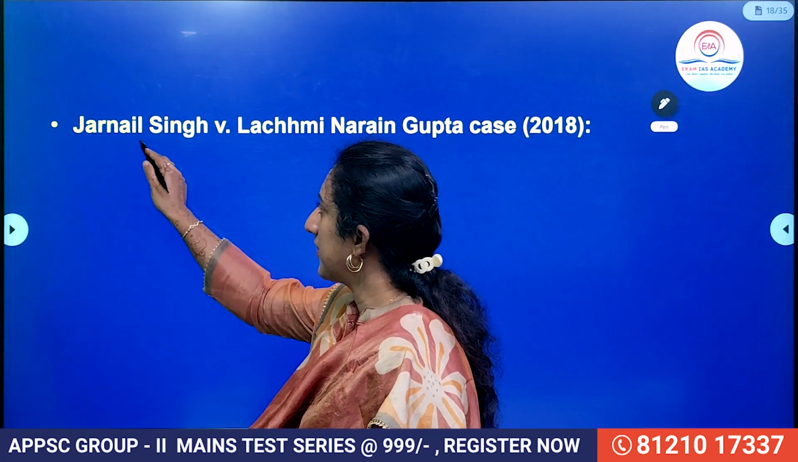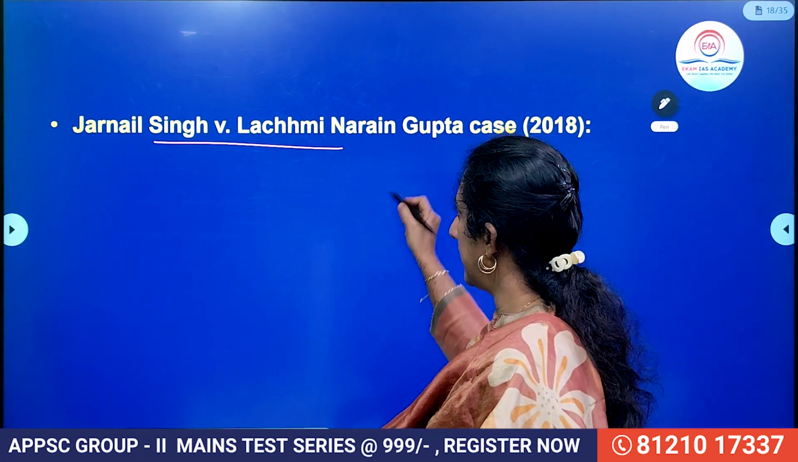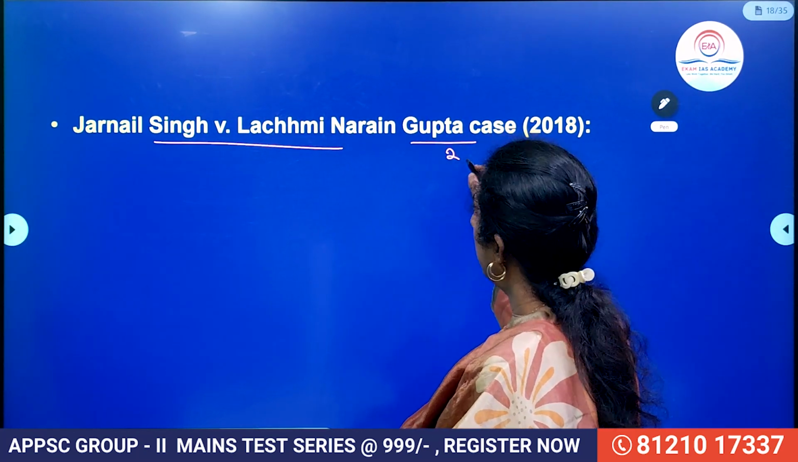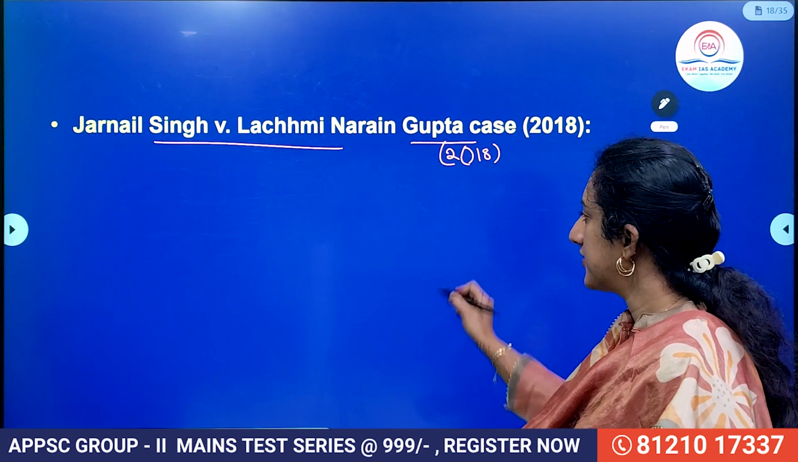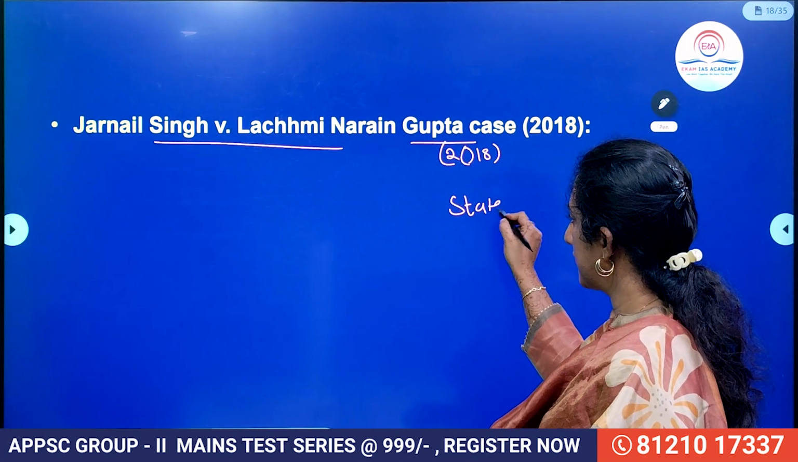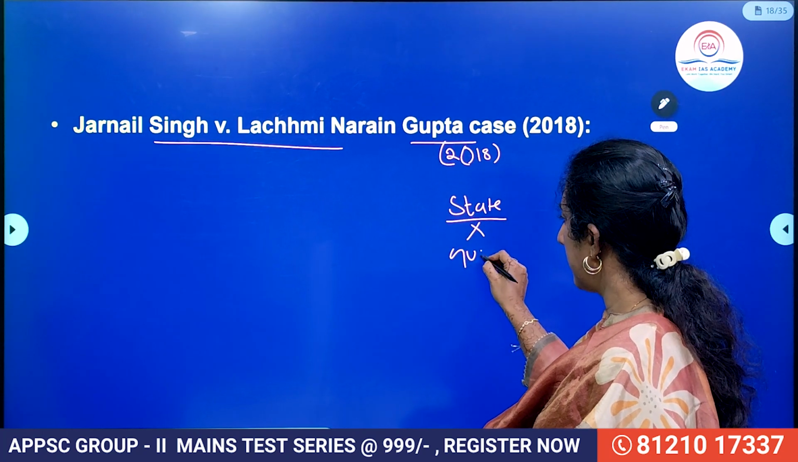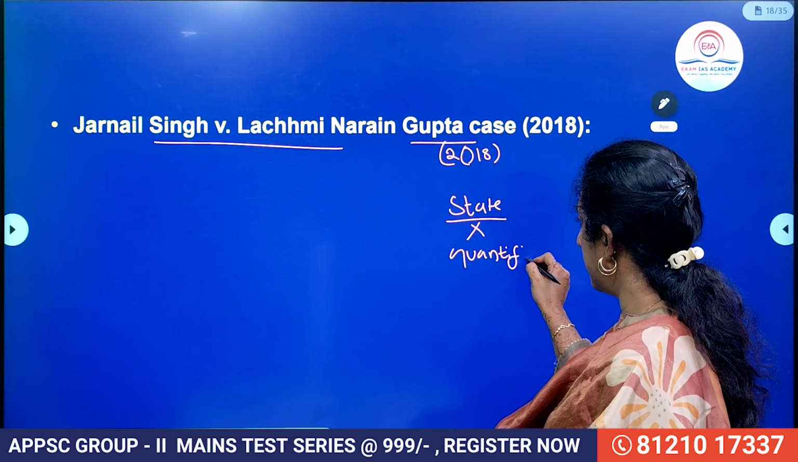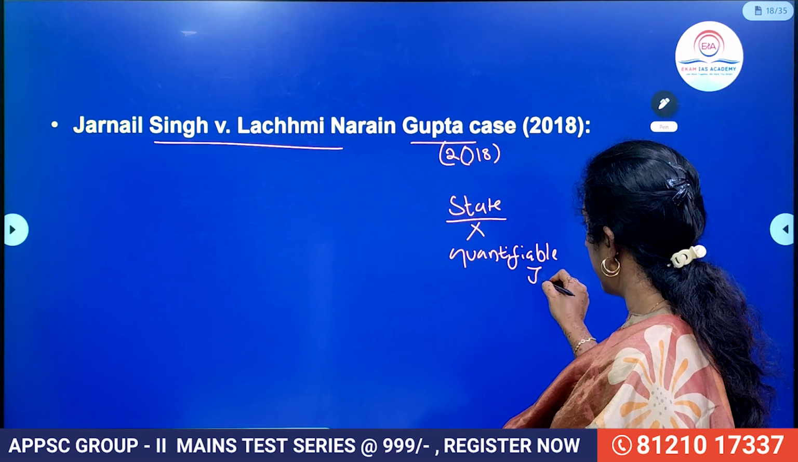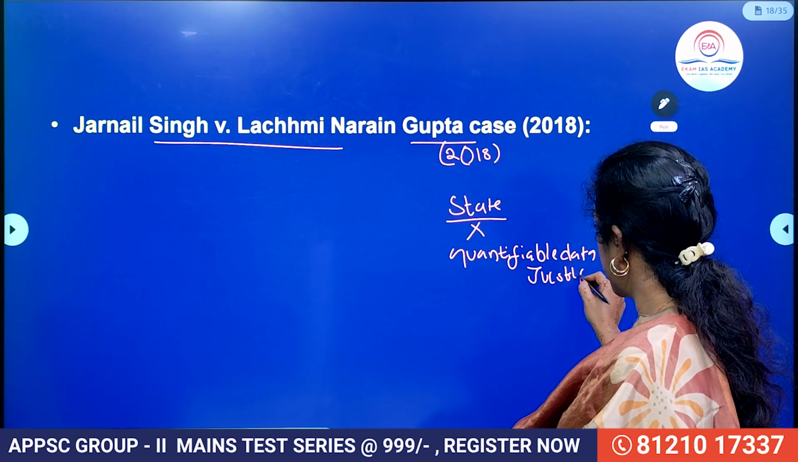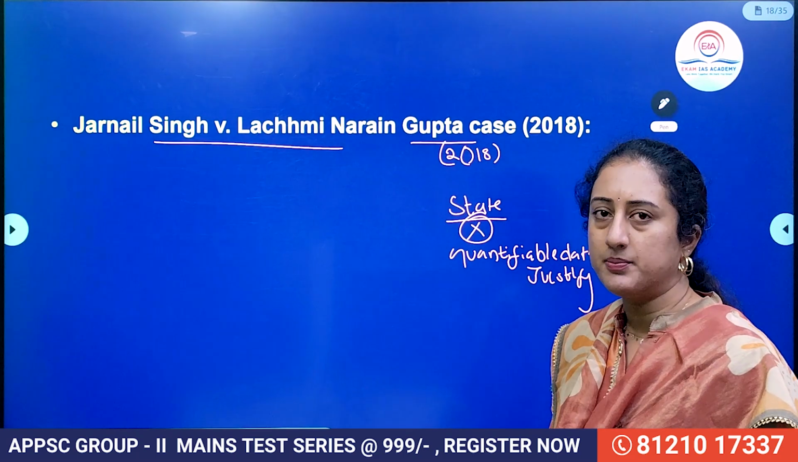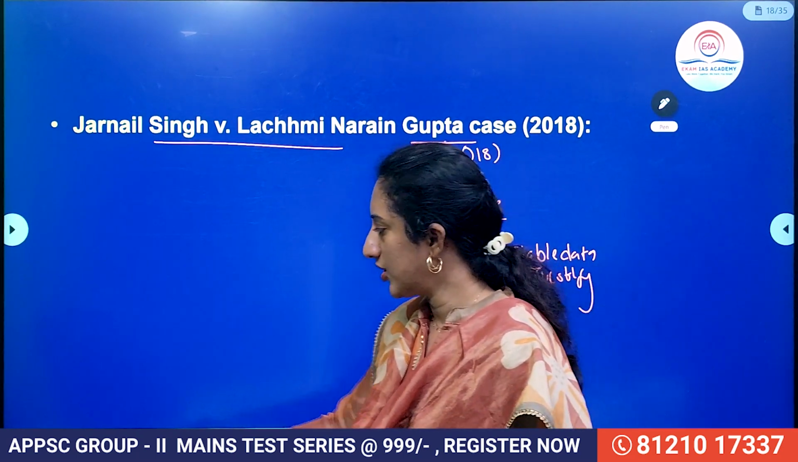But later, in the Jarnail Singh versus Lachhmi Narain Gupta case of 2018, the Supreme Court said the state actually need not collect quantifiable data to justify reservations in promotions. So it need not actually. That is the main observation of the Supreme Court in the Jarnail Singh case.